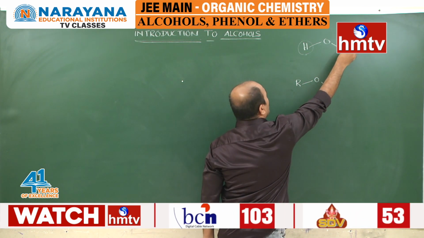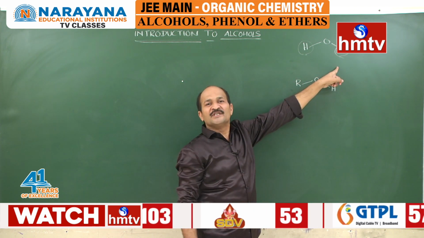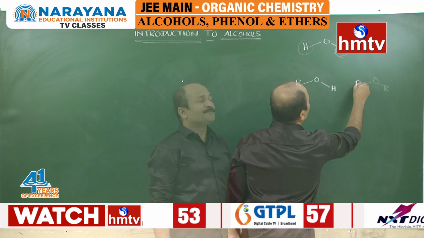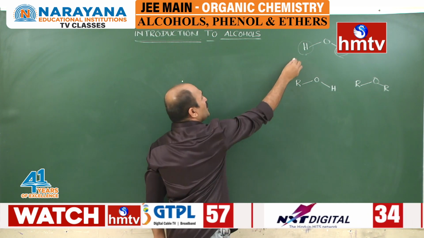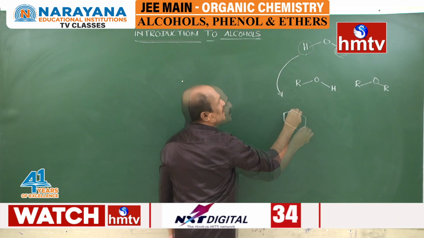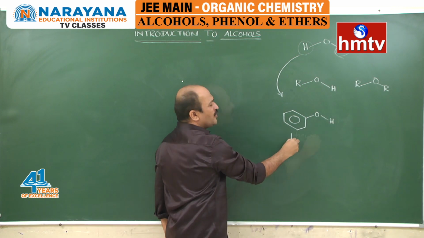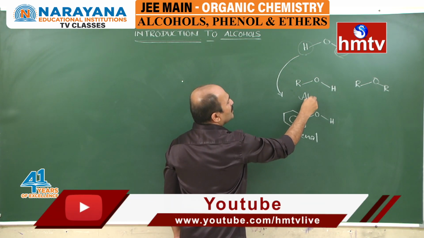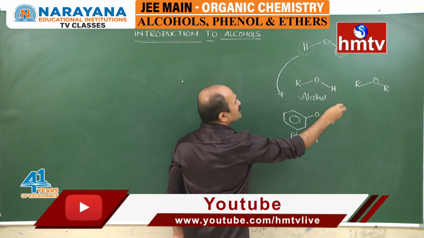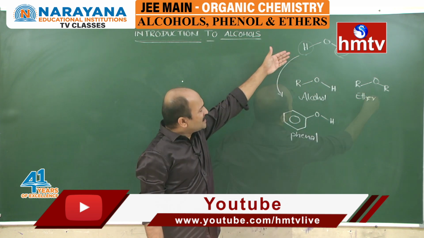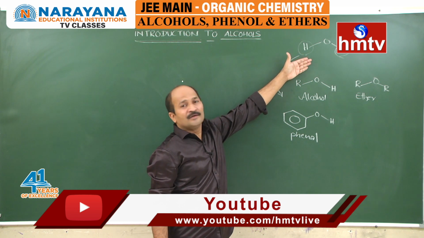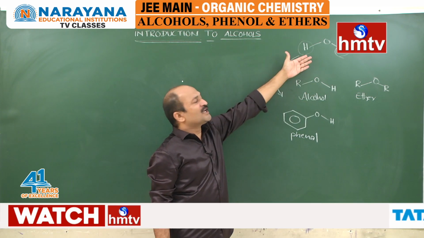Suppose you replace two hydrogens, that is called ether. If you replace hydrogen with a benzene ring, that can be considered phenol. This is alcohol and that is called ether. Simply, all these are alkyl-substituted or phenyl-substituted water molecules.